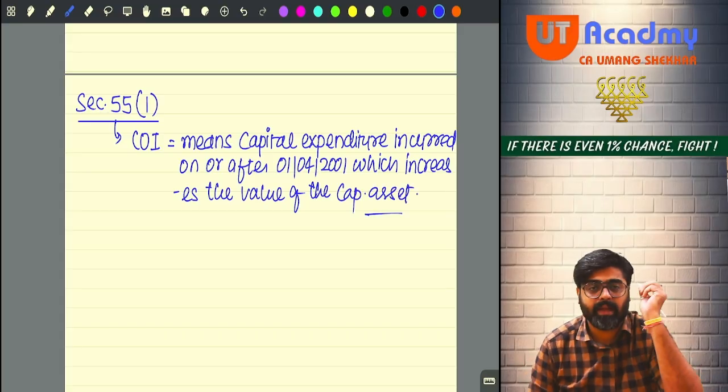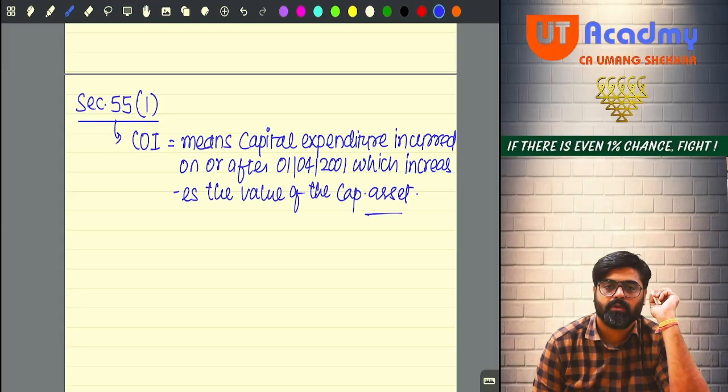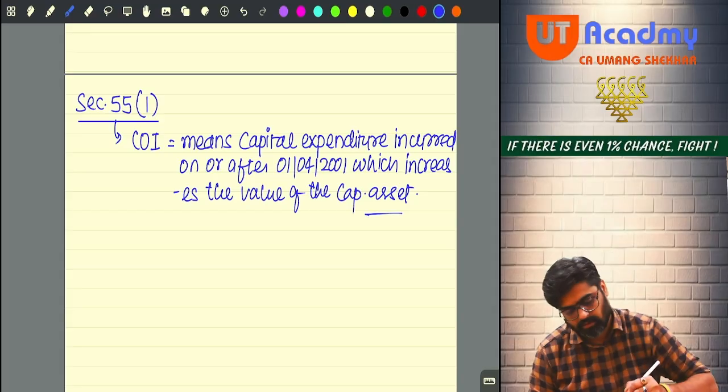By incurring this cost, your value of the capital asset should be increased.